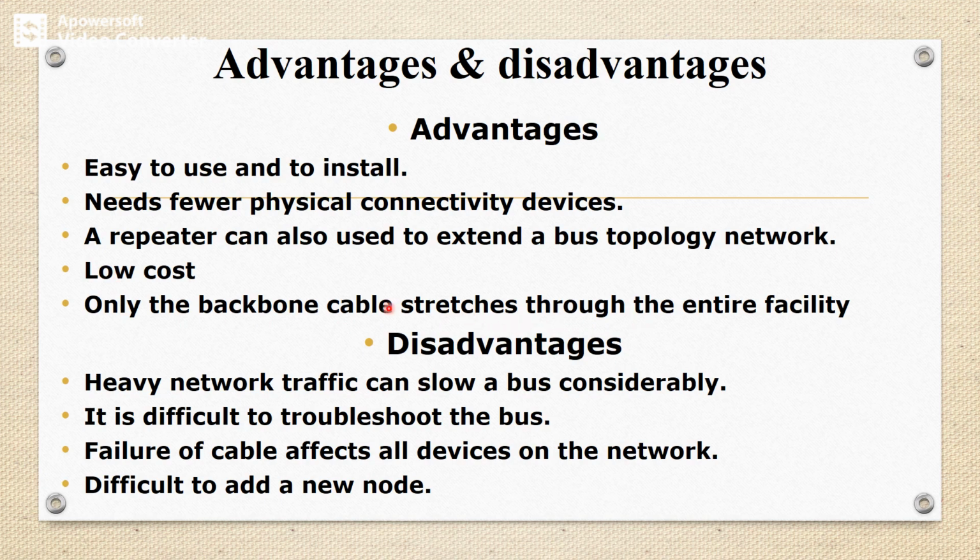This is followed by some disadvantages. Heavy network traffic can slow a bus considerably. Obviously, if the traffic is high, it will hurt performance. It is difficult to troubleshoot the bus. Failure of the cable affects all the devices on the network. So suppose that single backbone cable itself fails, it will affect the entire network's performance. It is difficult to add a new node to the topology. So these are the major disadvantages of bus topology.